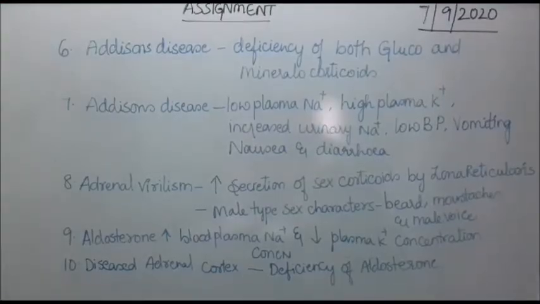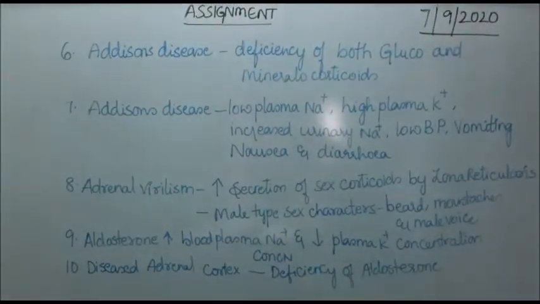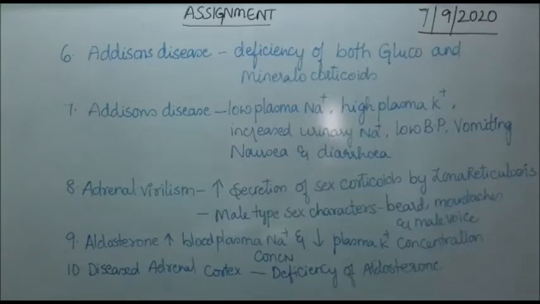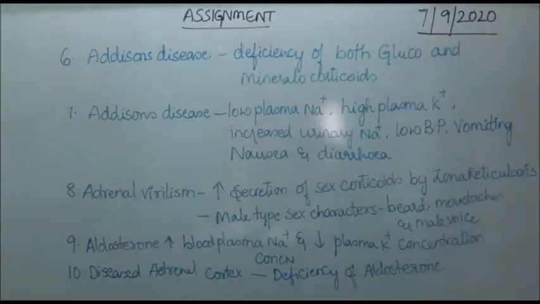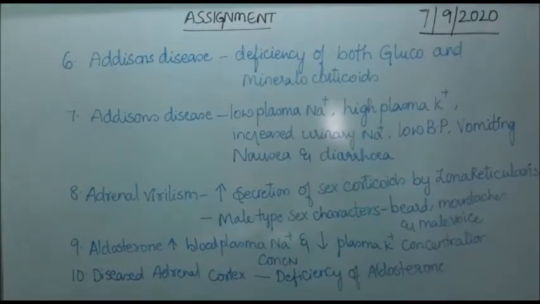Let us see the sixth question. Addison's disease is due to the deficiency or under secretion of both glucocorticoids and mineralocorticoids. So in the majority of the cases, this is due to an autoimmune disorder where the antibodies are going to destroy the adrenal cortex and thereby they block the sites for ACTH.